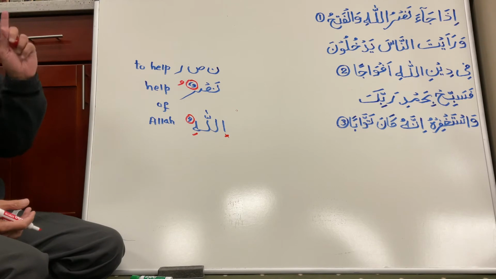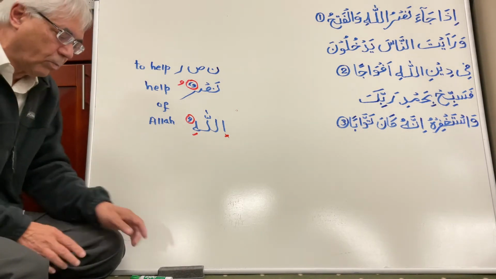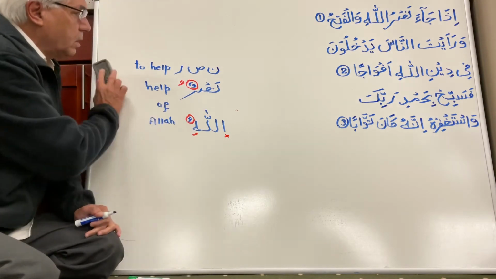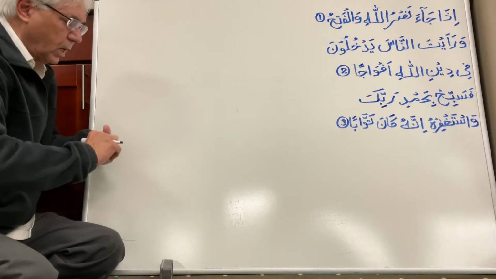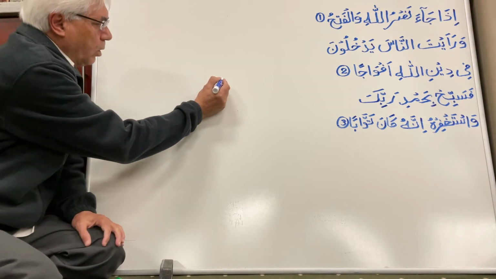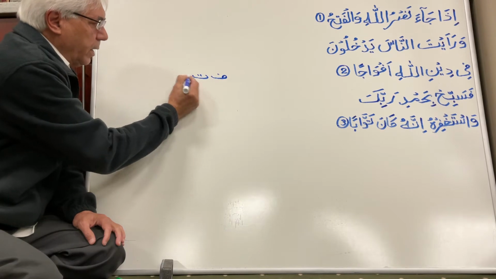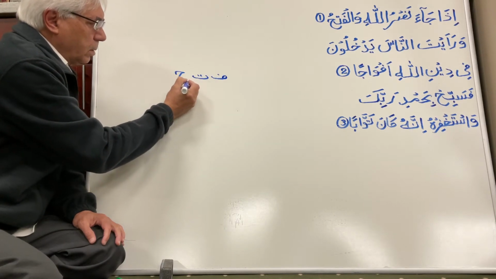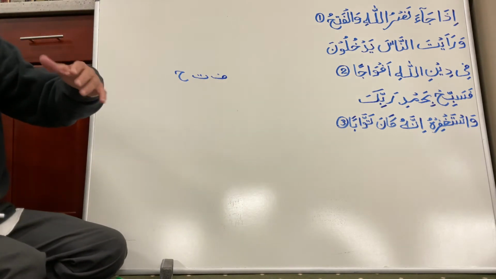So what happens? Not only the help alone will come, but one more thing will come with that. And what is that? The word root letters are fa, ta and ha, or fe, te and he. Okay. In Arabic, it is pronounced as fa. In Urdu, we say fe.